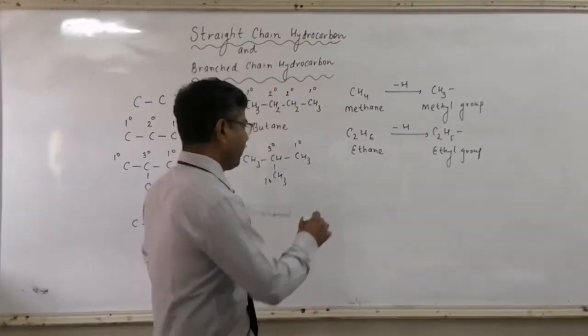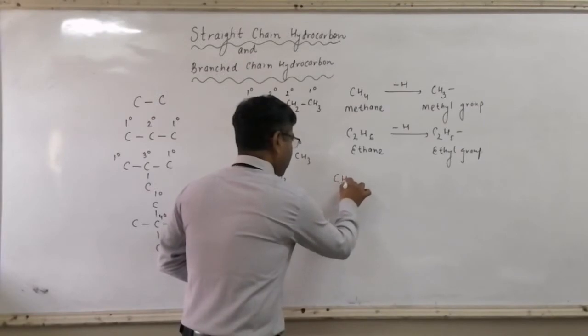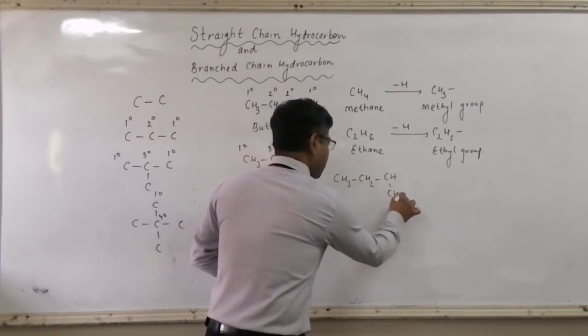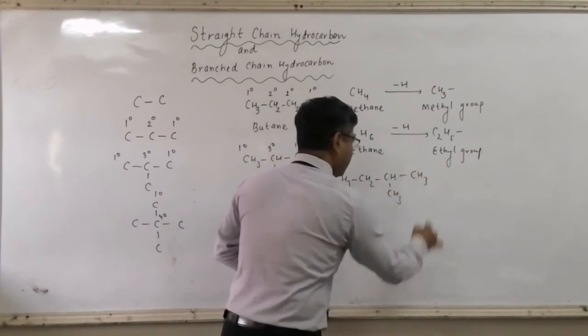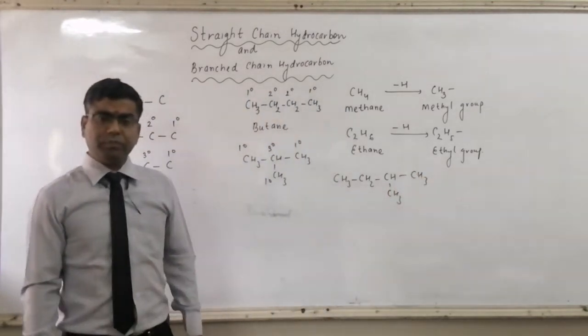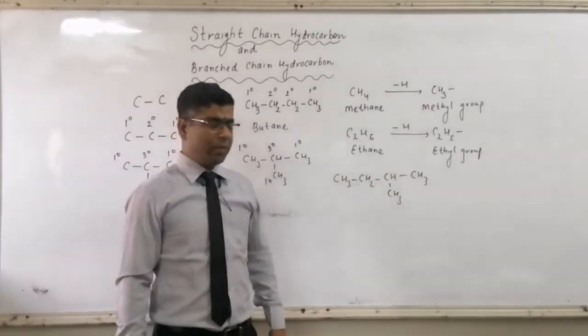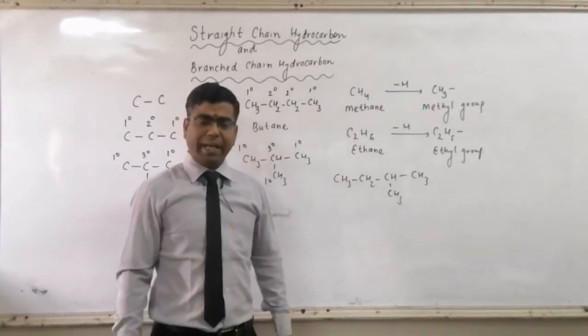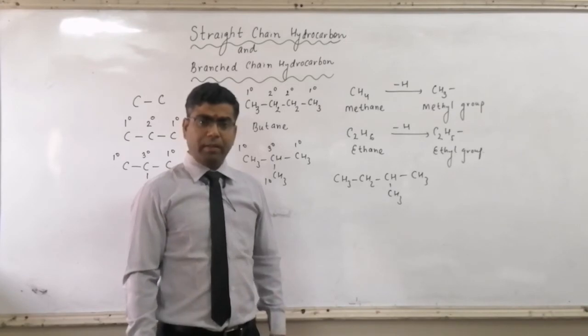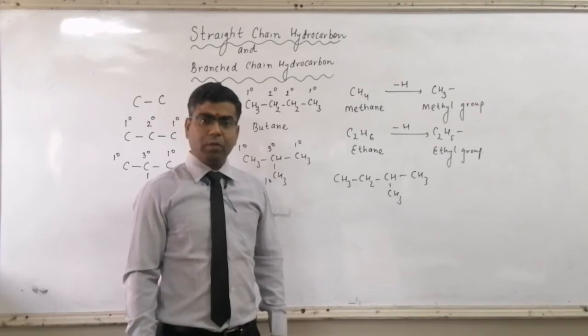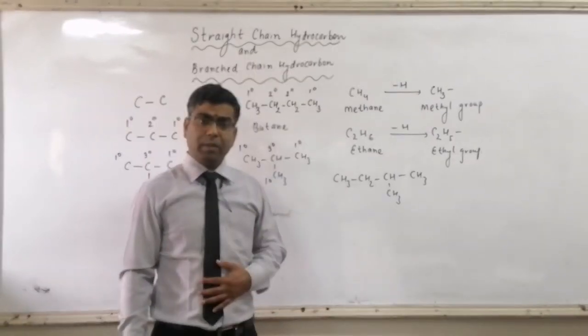Like if I write CH3, CH2, CH, CH3 and CH3. This is your main chain and this is your branching. It's your alkyl group. As an alkyl group, we have a methyl group. What is the position?